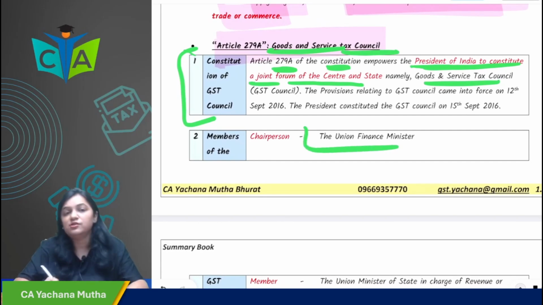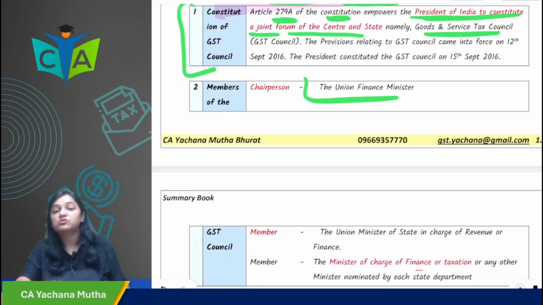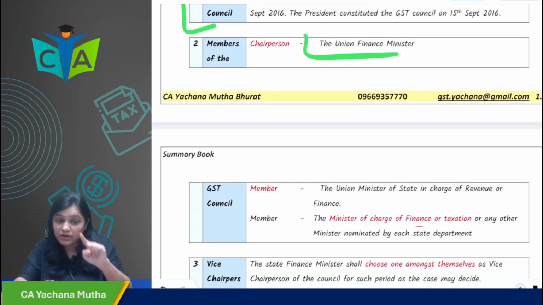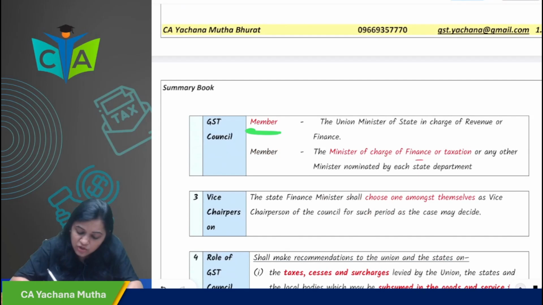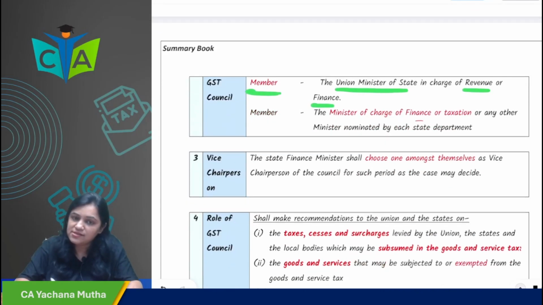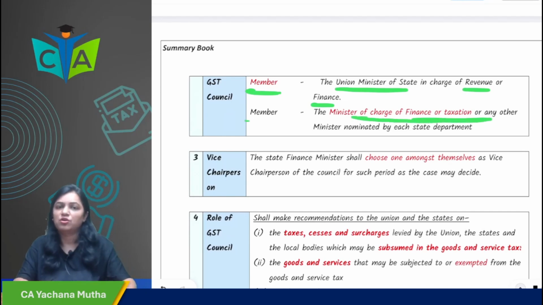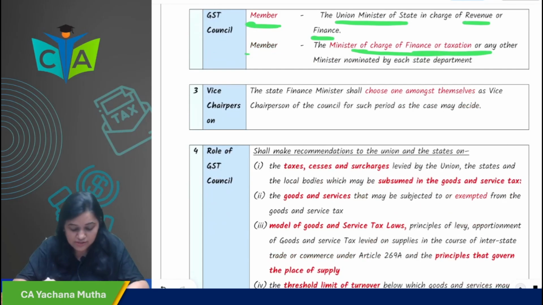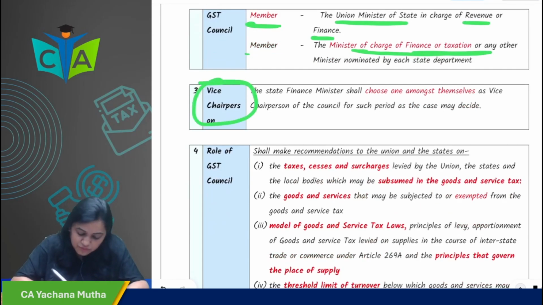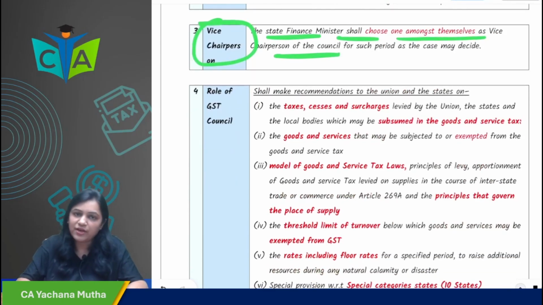Who is the chairperson of GST Council? Union Finance Minister. And the members are the Union Minister of State who is in charge of revenue or finance, and the Ministers in charge of finance or taxation of the states. Who will be the vice chairperson? The state finance ministers will choose among themselves who will be the vice chairperson.